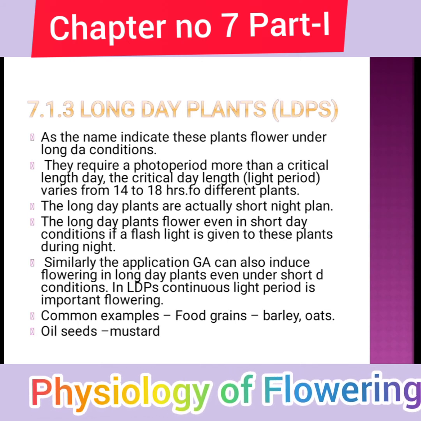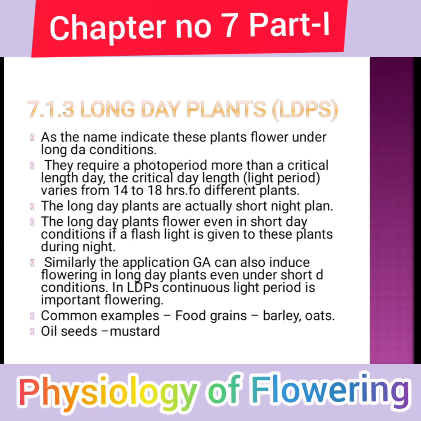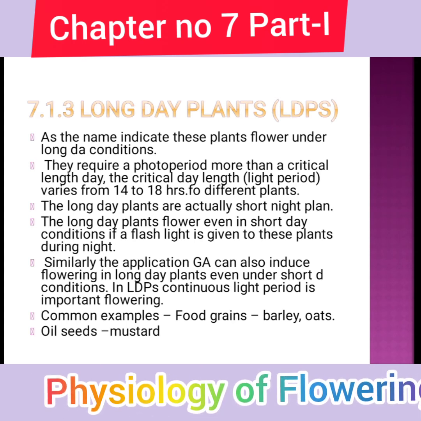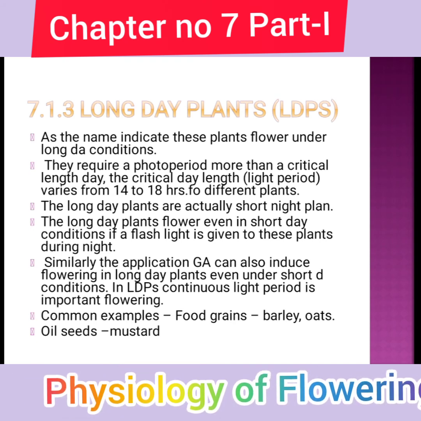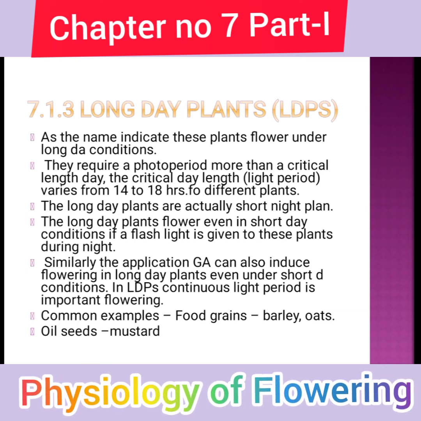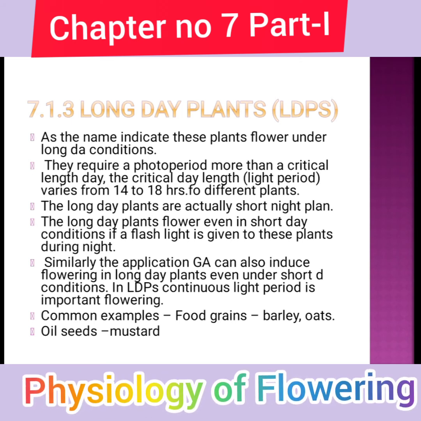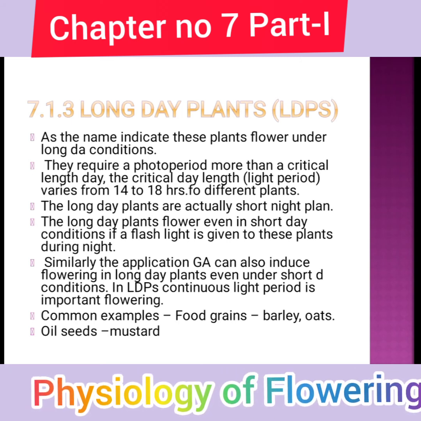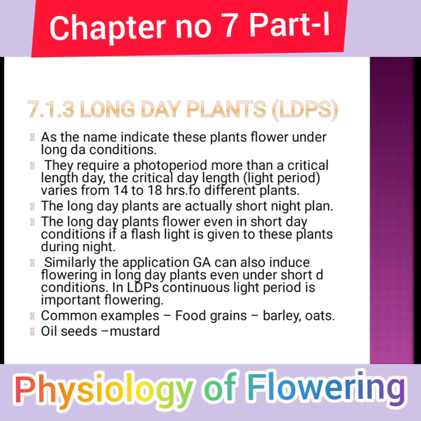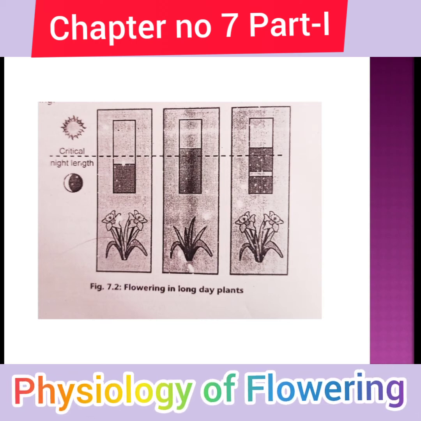Some long day plants, if given a short day condition but with some light flashed, have their night time interrupted, and due to this they can produce flowers. Similarly, application of GA can induce flowering in long day plants even under short day conditions. GA is a gibberellic acid treatment, due to which they also produce flowers in short day conditions. For example, food grains, barley, oats and oil seed, such as mustard, are examples of such plants. The diagram is given.